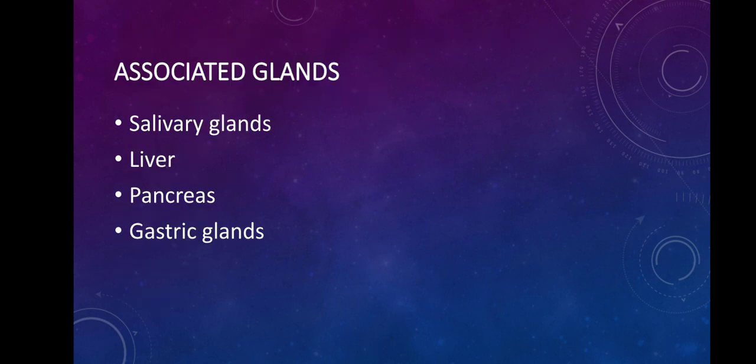Now, when we talk about the glands associated with the digestive system, we have the salivary gland, liver, pancreas, and gastric glands. The role of these glands is to aid in digestion. So, these glands play a very important role in breaking down the macromolecules into micromolecules.